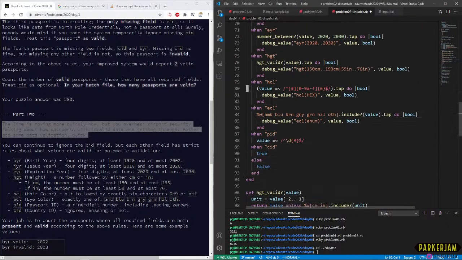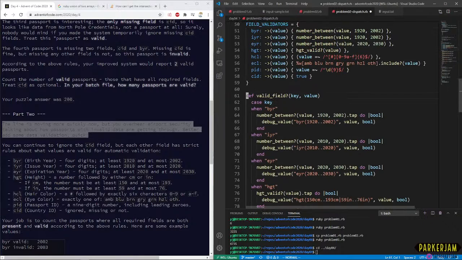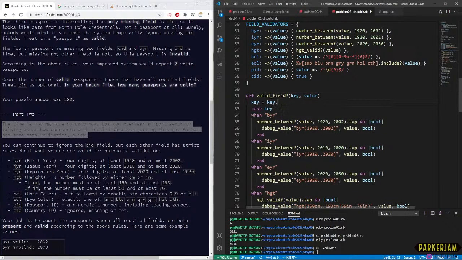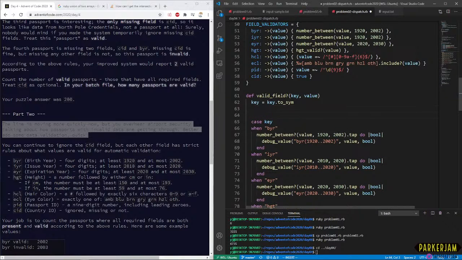Okay, so you see all this junk? Let's just turn the key to a symbol, so we don't need to worry about constantly calling to sym. Then we build validators, and we're just testing to see if the key exists.